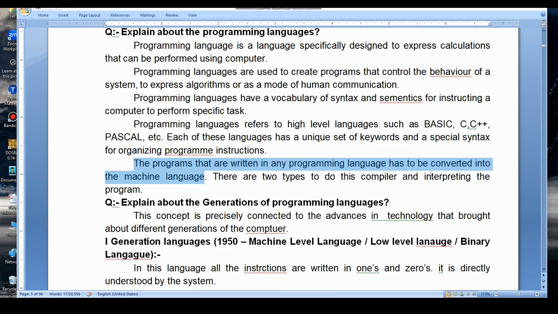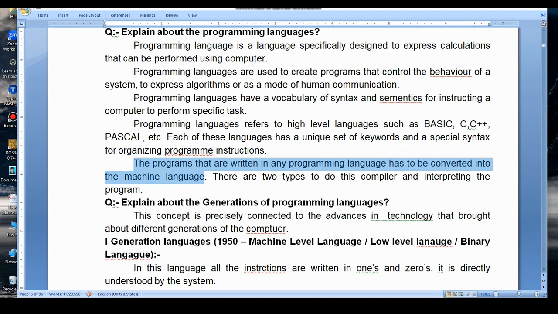Programming languages refer to the high level languages such as BASIC, C, C++, COBOL, etc. These languages have unique keywords and special syntaxes, and are used for organizing the program instructions. The programs written in any programming language need to be converted into machine level code, that is zeros and ones form, because the computer only understands zeros and ones, that is binary level language or machine level language. To convert into machine level language, converters are needed, and those are called compilers and interpreters.